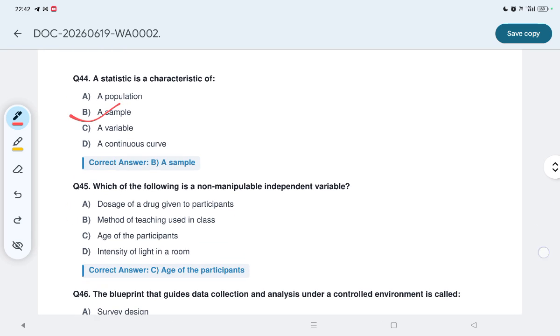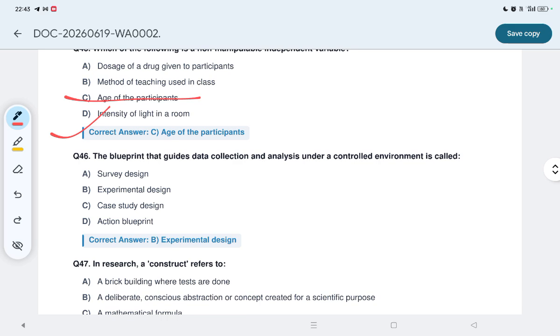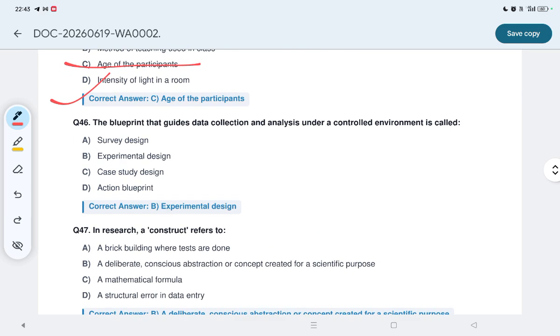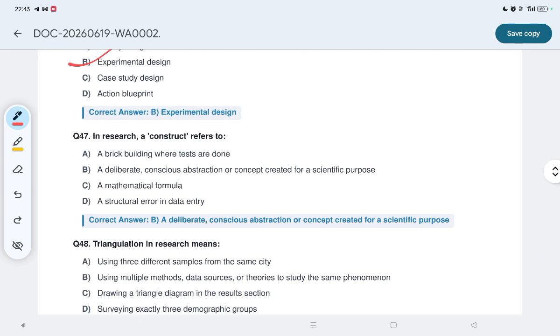Now, which of the following is a non-manipulable independent variable? Age of participant. The blueprint that guides data collection and analysis under a controlled environment is called, B is the correct, experimental design. In research, a construct refers to, option B, a deliberate, conscious, है ना, abstraction or concept created for a specific purpose.